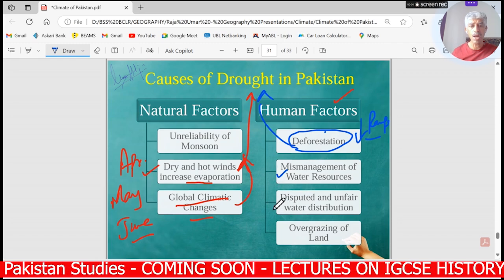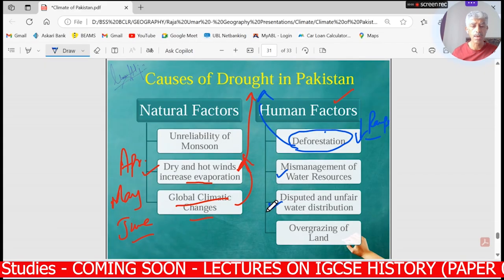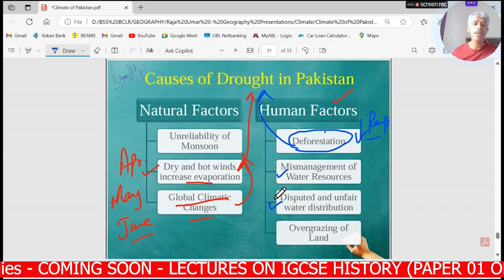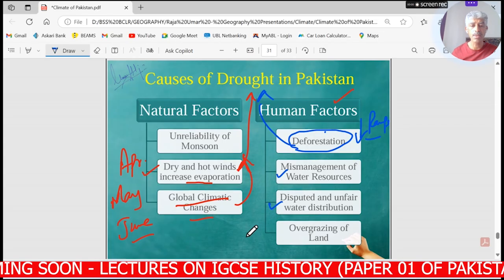So, disputed and unfair water distribution among the provinces. It means that the provinces are in conflict all the time regarding the distribution of water of the Indus and the other rivers.